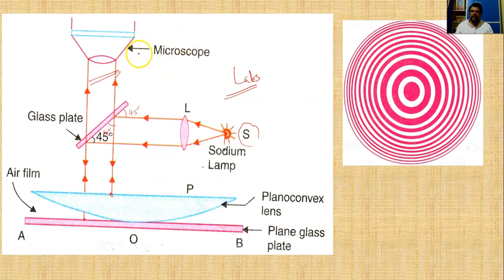If you observe in the microscope by putting your eye at the eyepiece, we can observe an interference pattern like this. Here these rings are called Newton rings. The center portion is generally dark, but here it is shown in pink color. We get alternate dark and bright rings, and these rings are what we call Newton rings.